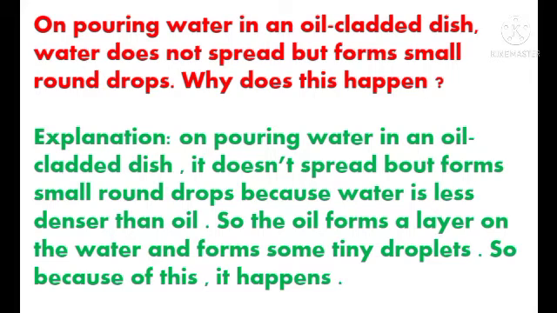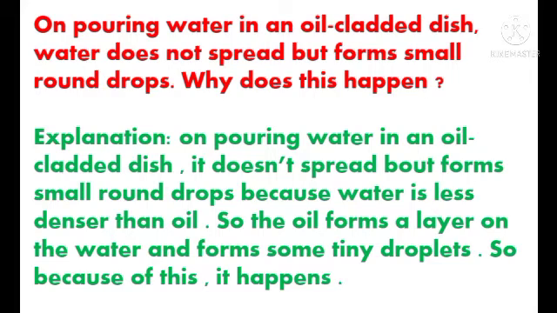The density of water is less compared to the oil. And what is density, students? We have seen this in the air concept also. Density means the mass. So the mass of water is less than oil. So the oil forms a layer on the water and forms some tiny droplets. So because of this, it happens.